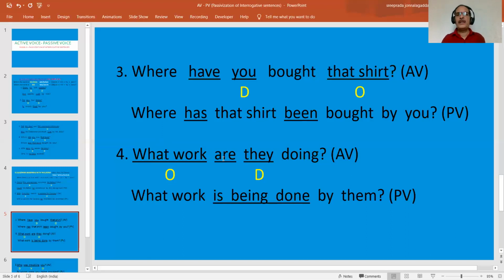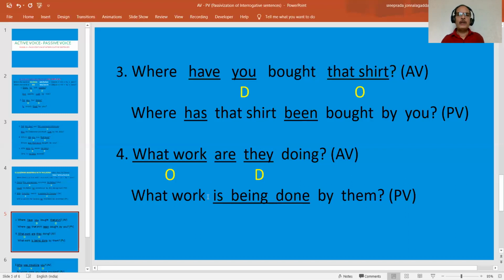So when the verb is in present continuous form, we have to write is, am, are plus being plus V3. Being plus V3, present continuous form. That's why, what work, we have to rewrite the same. And are V1, they doing. So what work are becomes is, because work is the object. Work itself is the object, which is singular. That's why we have to use is only, not are. So this are, the V1, changes into is, which is also in V1 form.